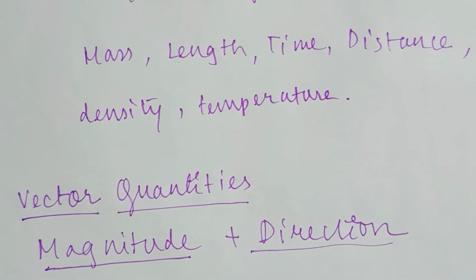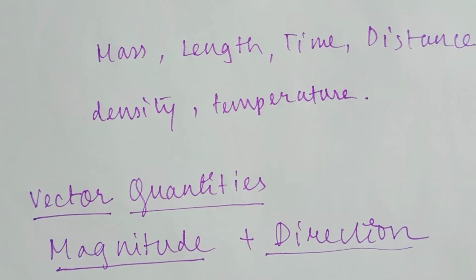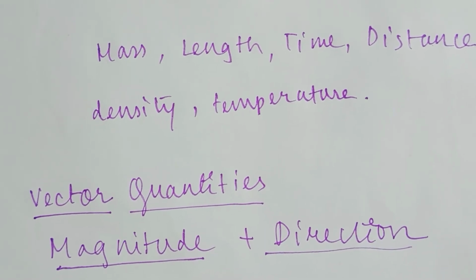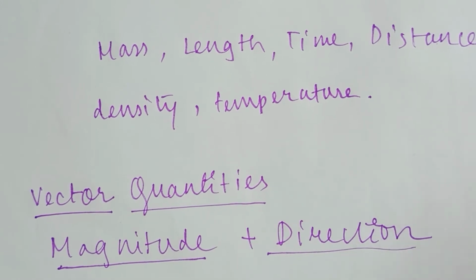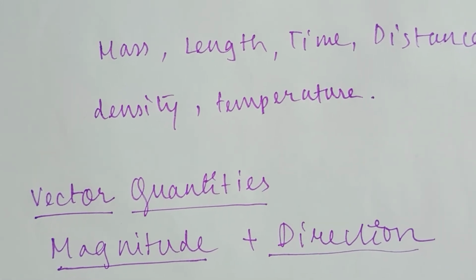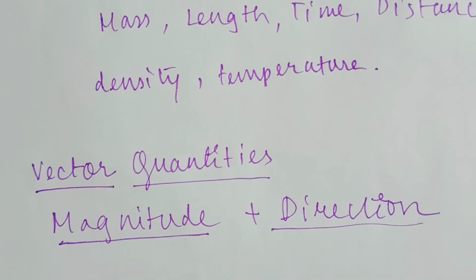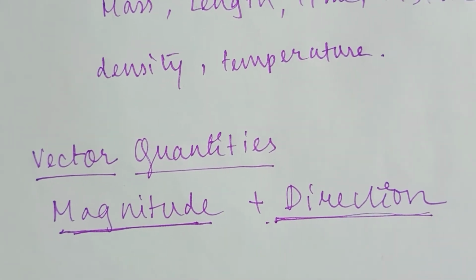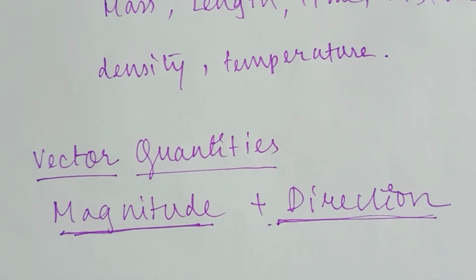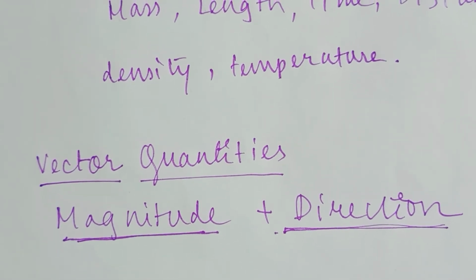But if I had mentioned that you have to come 10 kilometers towards the north to come to my house, then you can come to my house easily because you already know the direction. Okay. So here we can understand magnitude and direction present in the quantities. Those quantities are known as the vector quantities.